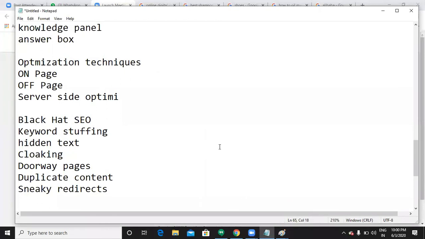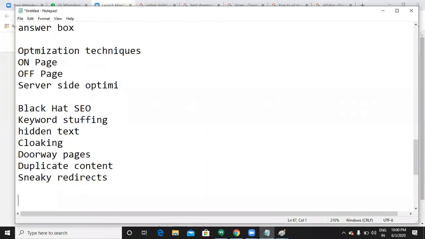The next thing is that I said Google will penalize you. So who is going to penalize normally? Those are called Google algorithms, or else we can call them updates. Normally we call them updates, and we can call them algorithms as well. Google will not punish you directly. Google will release some updates, and these updates are going to hit your website when you do these kinds of malpractices.